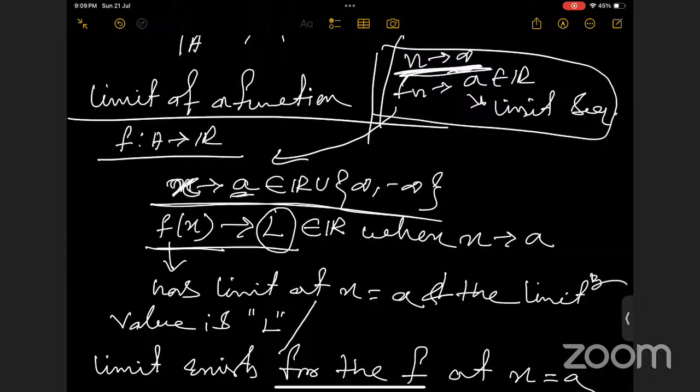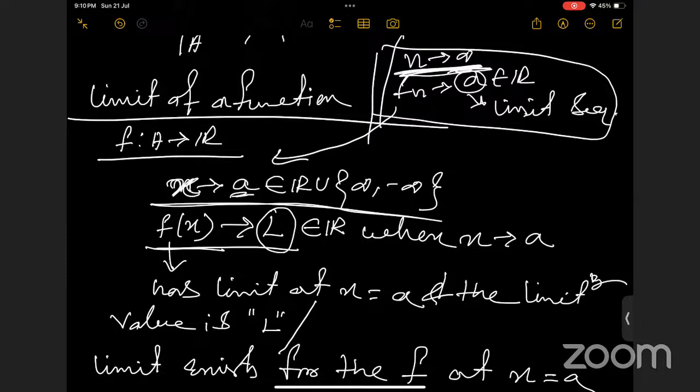In the limit of a sequence, we saw that if n tends to infinity, the functional value will be tending to some real number. In that case, we are saying that the sequence is convergent and this real number is the limit for the sequence, right?